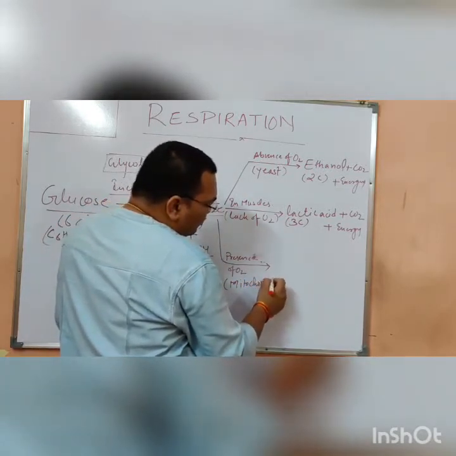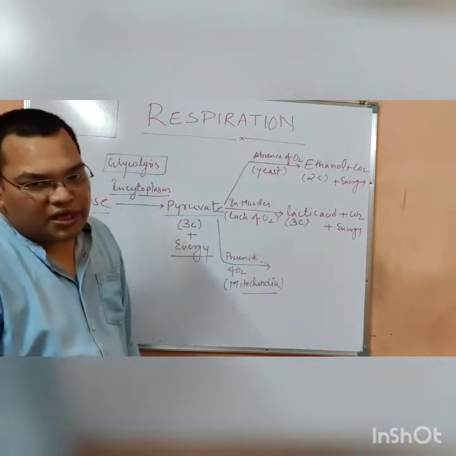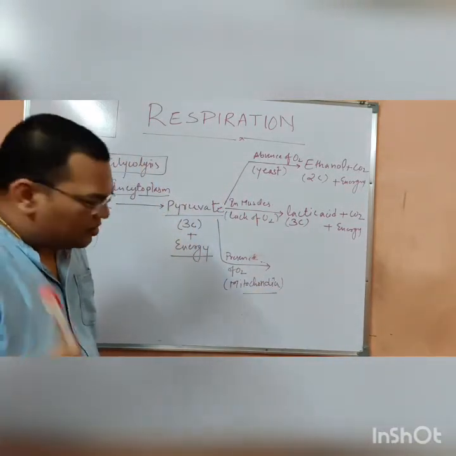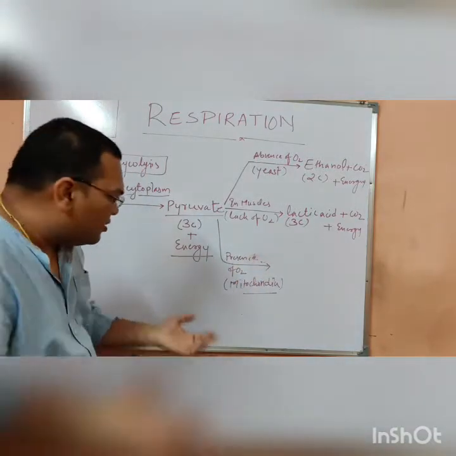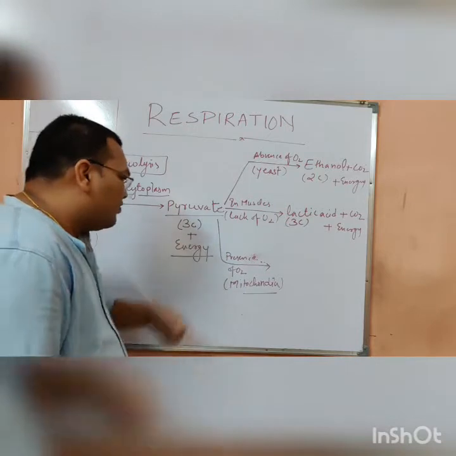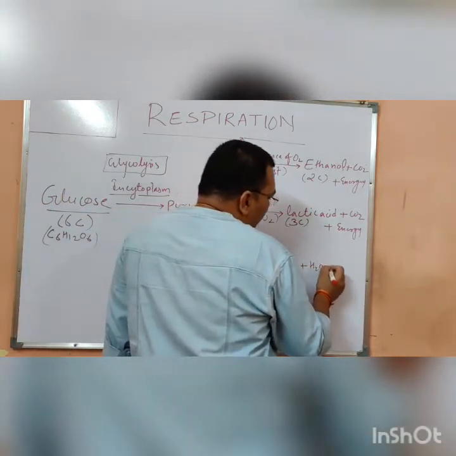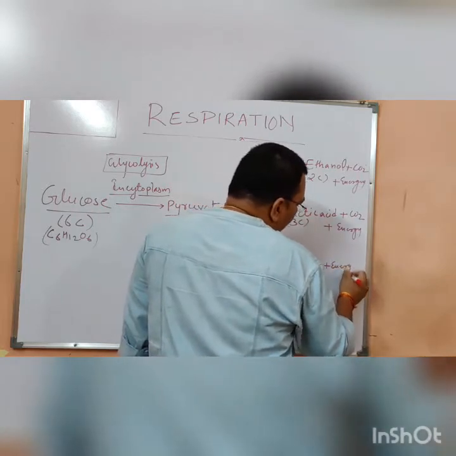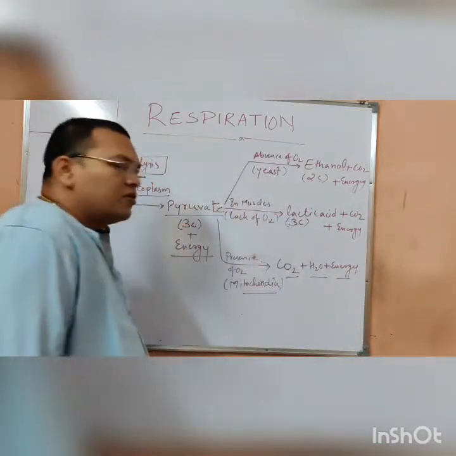In 9th class we know about mitochondria. Mitochondria is also known as the powerhouse of the cell. So in the presence of O2, that is the presence of oxygen in mitochondria, the pyruvate converts into CO2 plus H2O plus energy. CO2, H2O and energy.